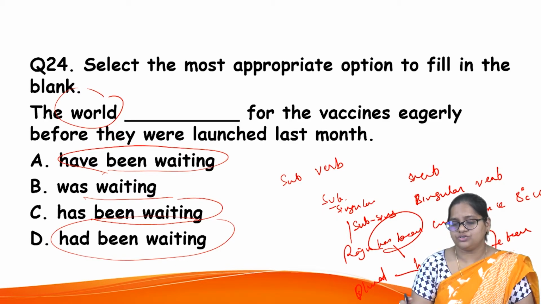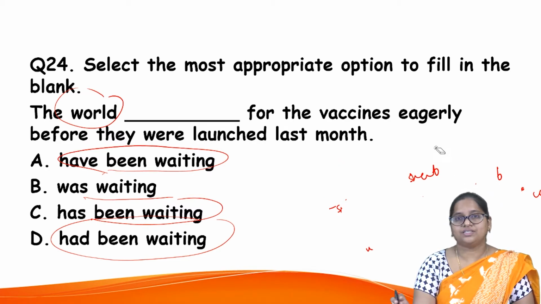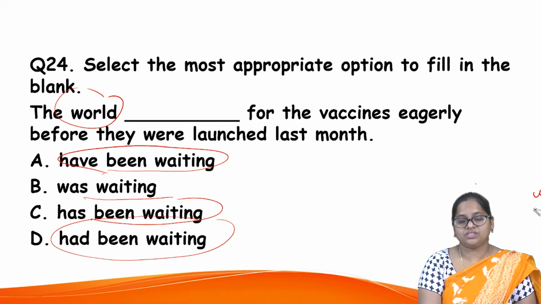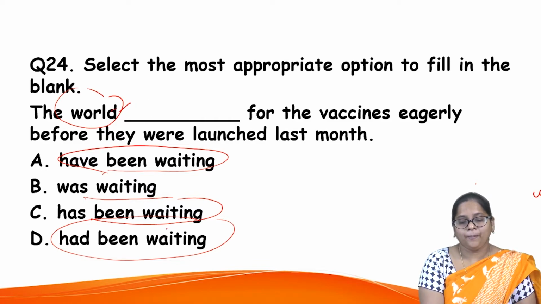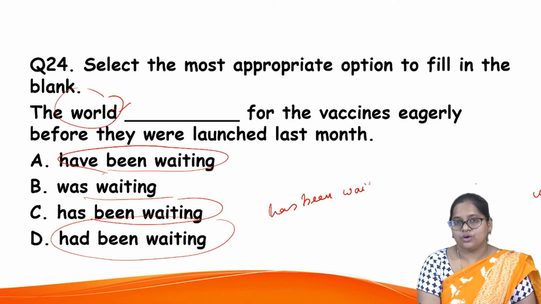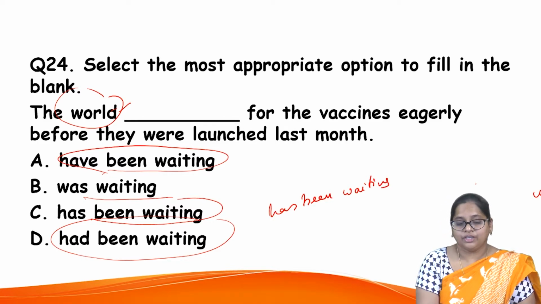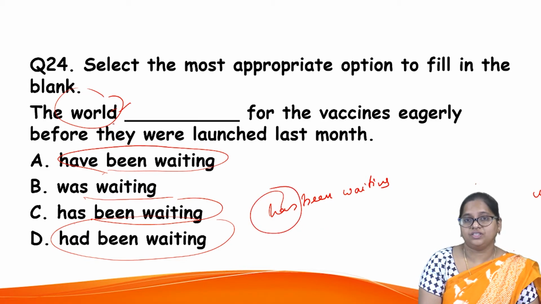So this is a common error. Many questions are based on this because they are not sure about subject and verb agreement. So you cannot take a plural verb for the singular subject, right? So here, what is it? The world can be treated as singular. Now obviously has will come. Now has been waiting. Okay, so now half of your problem is solved, whether to decide on have or has. Yes, you decided on has because you treat that as singular.